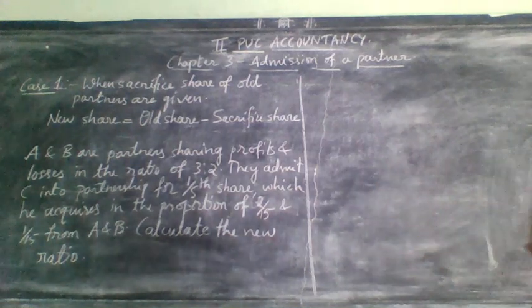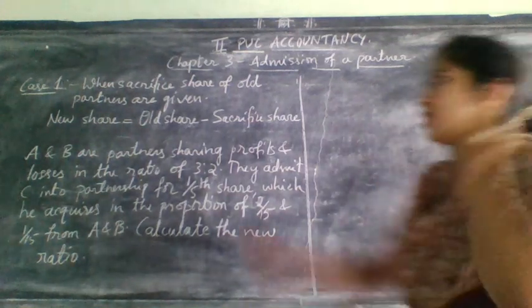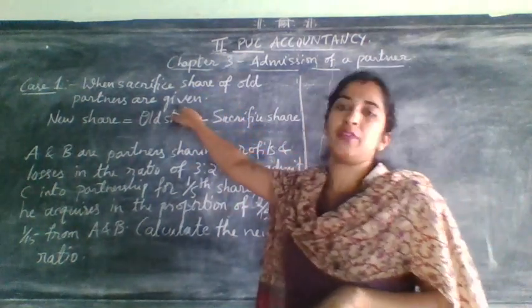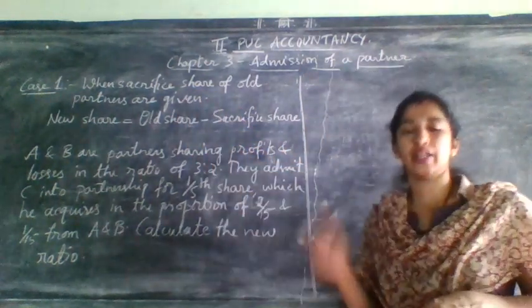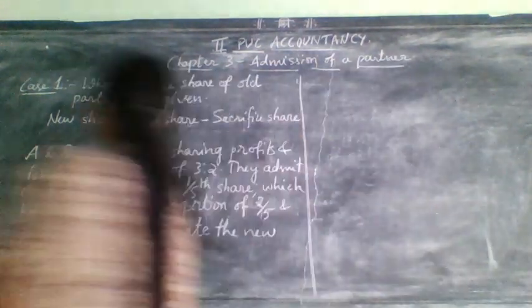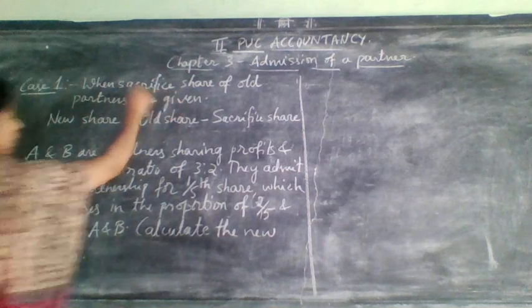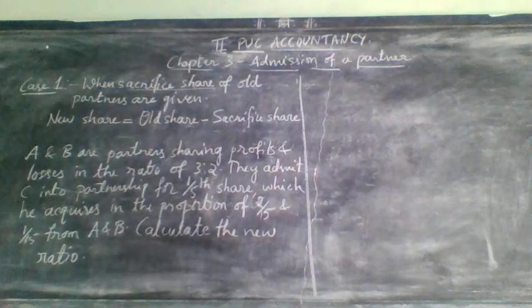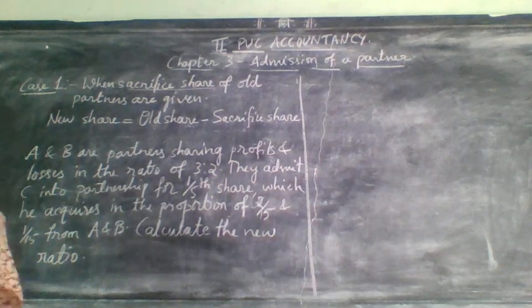Here in case 1, the first case says that when the sacrifice share of old partners is given. In the first case they will give the old ratio, and along with the old ratio they will give the sacrifice share, not the ratio, the sacrifice share. At that time, how to calculate new profit sharing ratio?